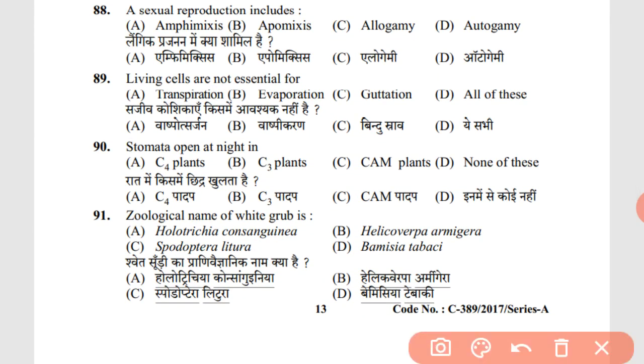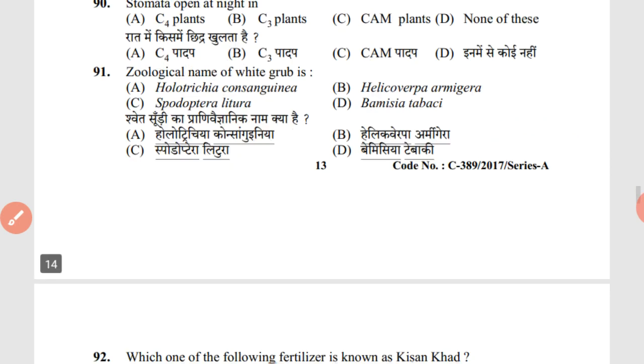88th question. Sexual reproduction includes C, allogamy. Living cells are not essential for evaporation. Stomata open at night in CAM plants. Zoological name of white grub is A, Holotrichia consanguina. You have to learn by heart all the zoological names of the insects or the pests.